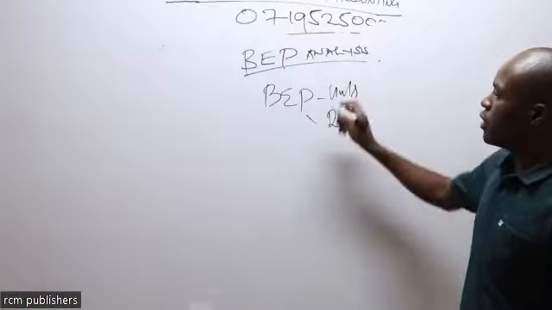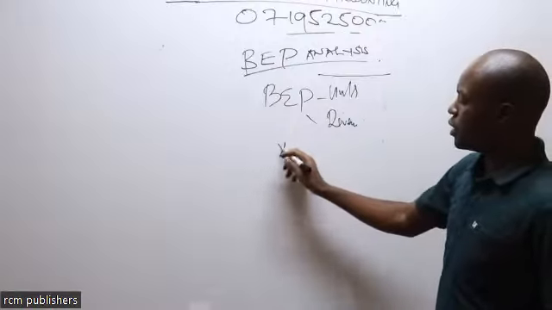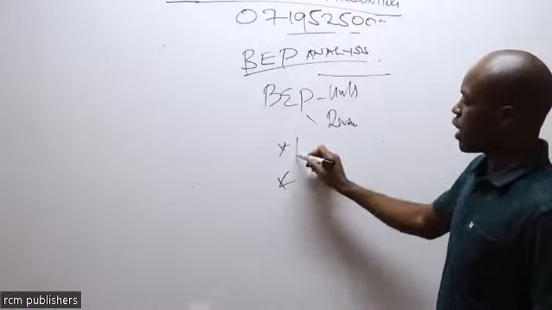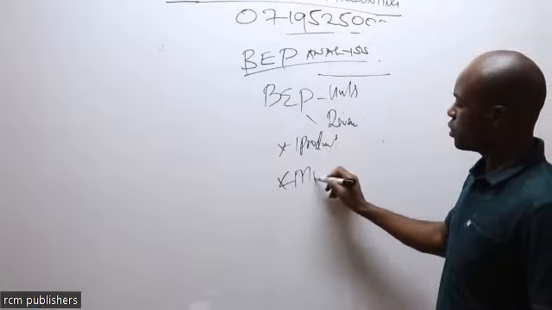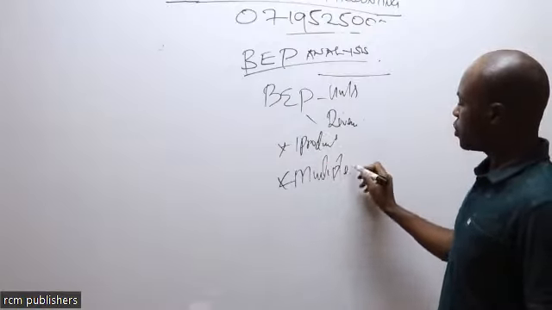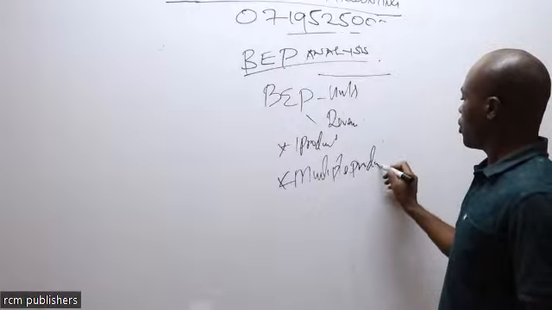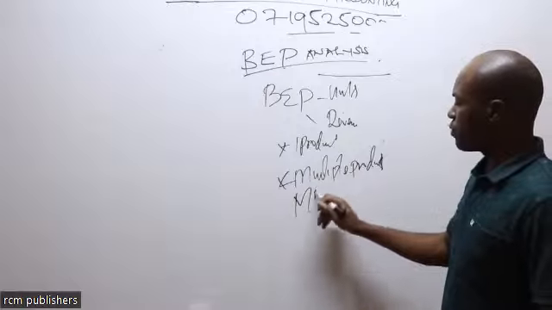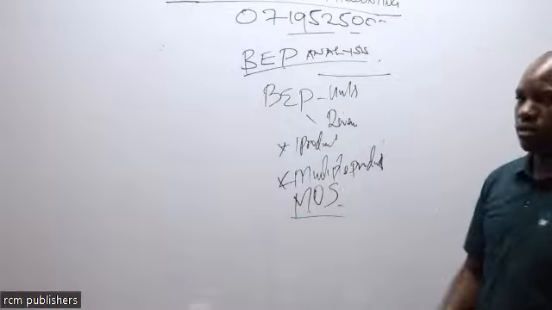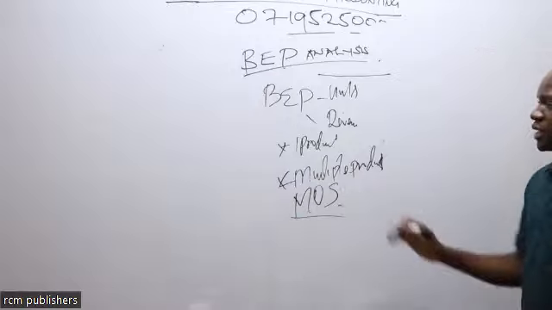That is number 1. We are going to consider it again into 2 categories, for one product and for multiple products. We are also going to look at what we call margin of safety in this particular topic.